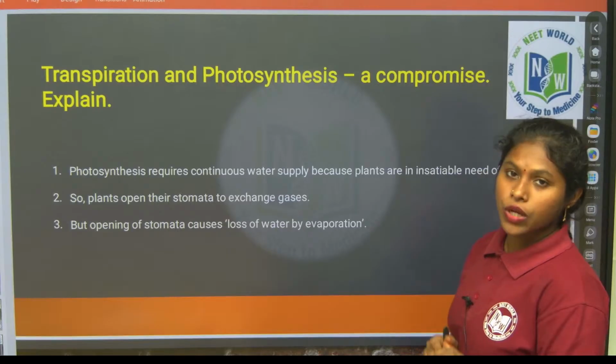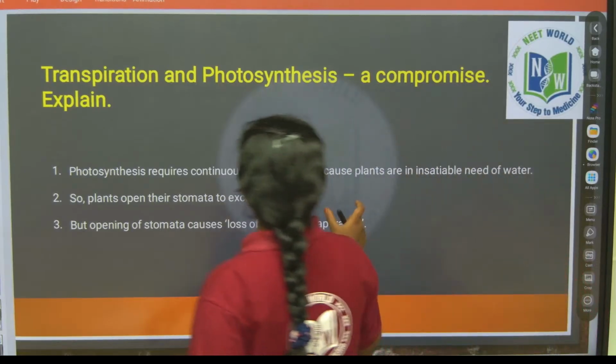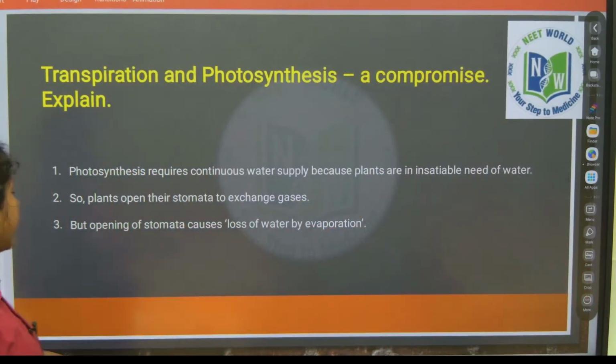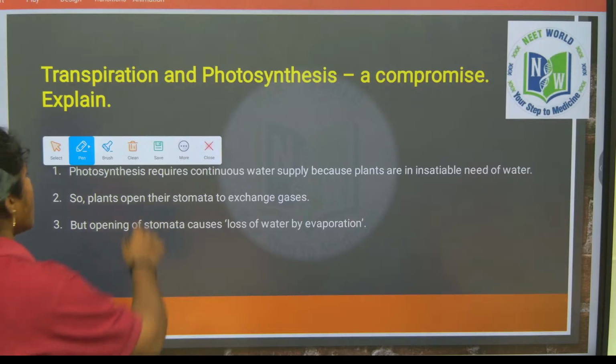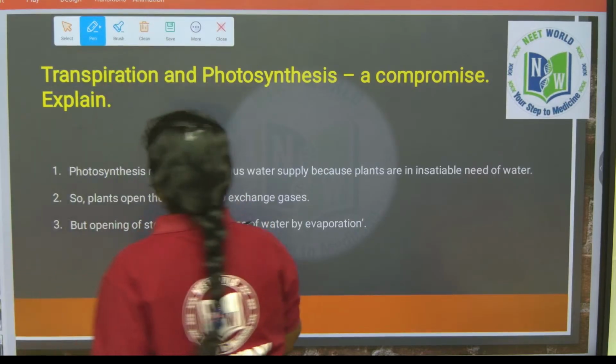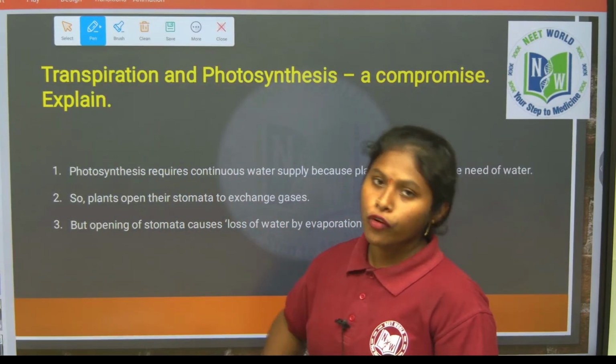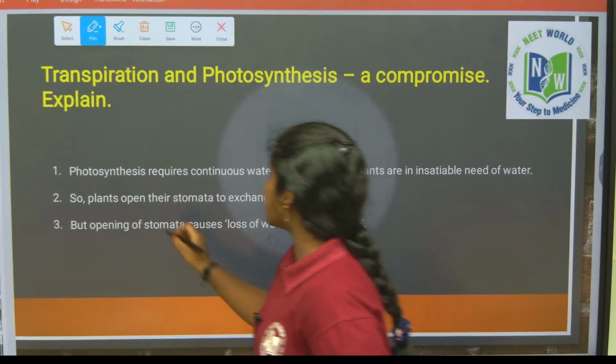Photosynthesis requires a water supply because plants need an adequate amount of water. Plants require more water for photosynthesis. When water is available, they can carry out more photosynthesis, right? So plants open their stomata.